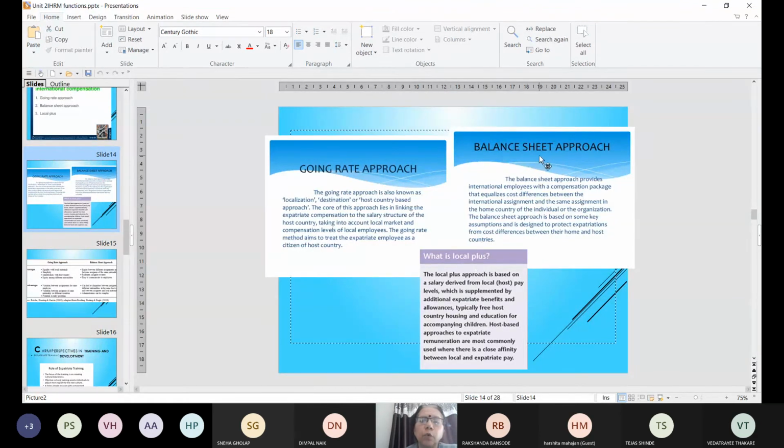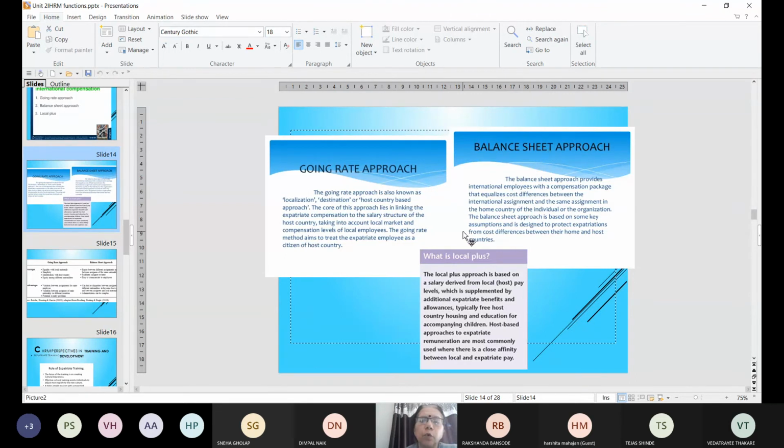Third approach is the balance sheet approach. Balance sheet approach tries to balance the compensation which is given in the host country and which would have been earned by that expatriate in his home country. तो दोनों के बीच में बैलेंस करने के लिए जो अप्रोच होता है उसको बोलते हैं बैलेंस शीट अप्रोच.